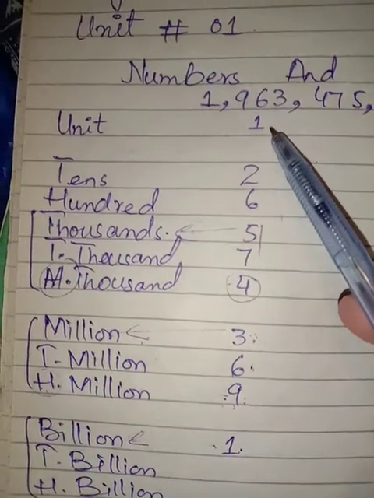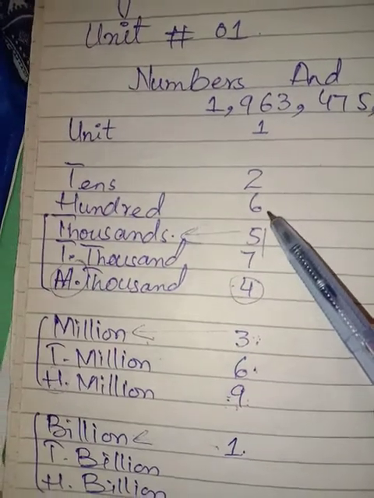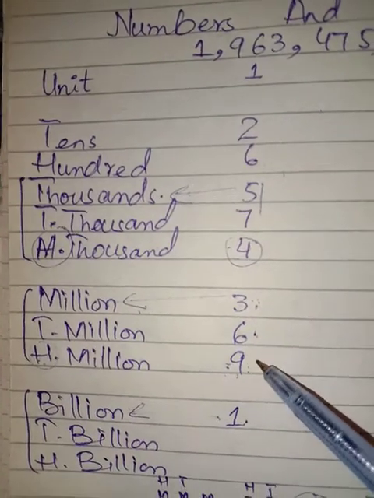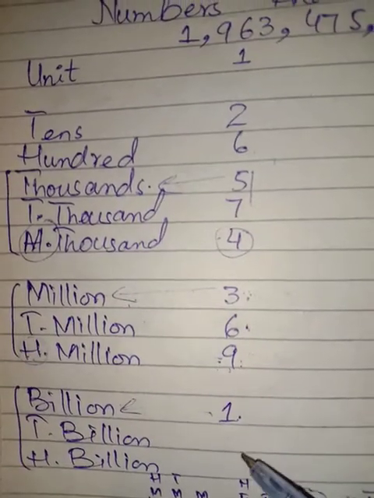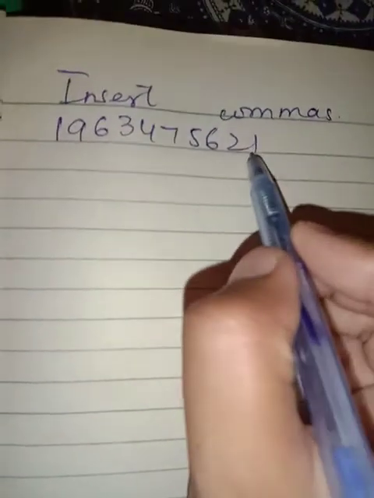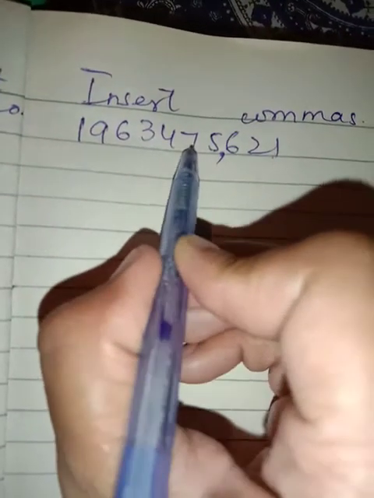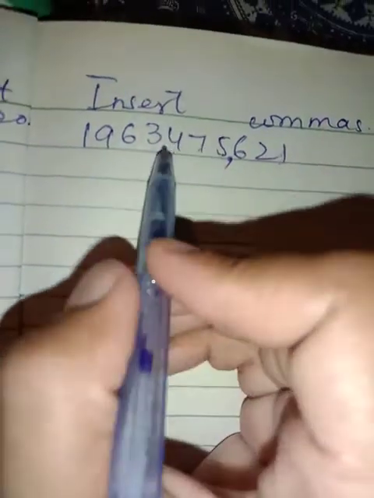We have the first group of unit, tens and hundred. The second group of thousand, 10,000 and 100,000. The third group of million, 10 million and 100 million. And the last group of billion, 10 billion and 100 billion. For inserting commas, we have to separate the groups: unit, 10, 100, comma, 1,000, 10,000, 100,000, comma, million, 10 million, 100 million, comma. Just keep in mind that you only have to separate the groups.